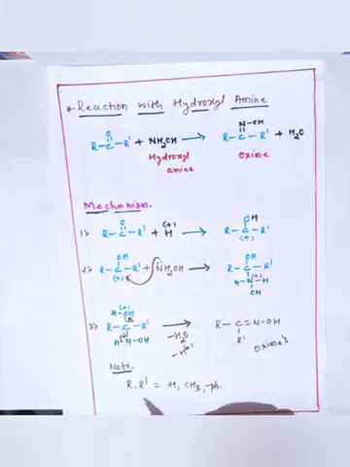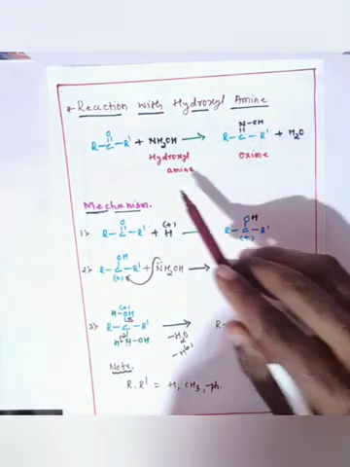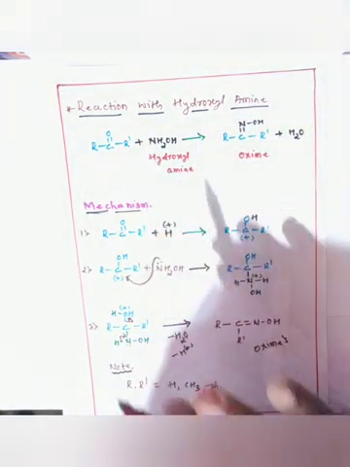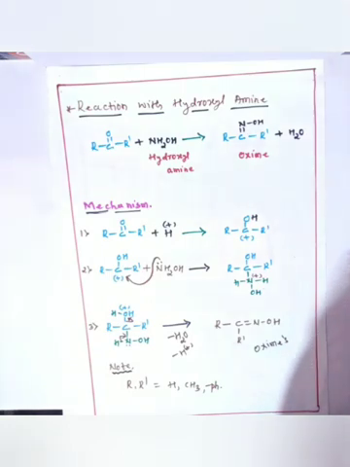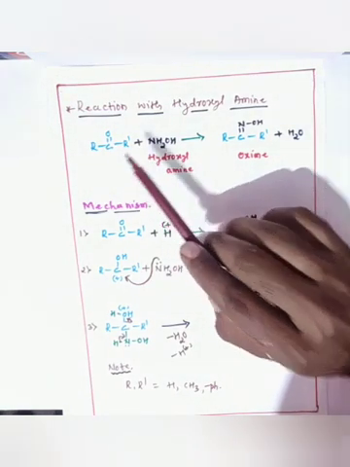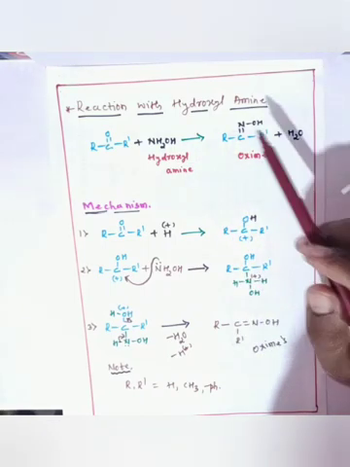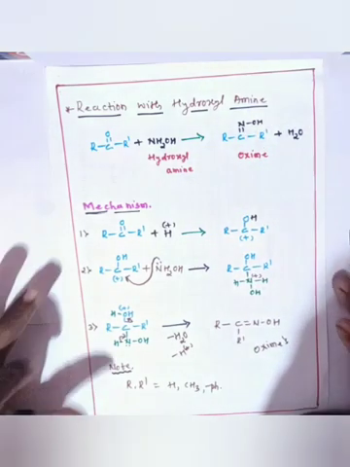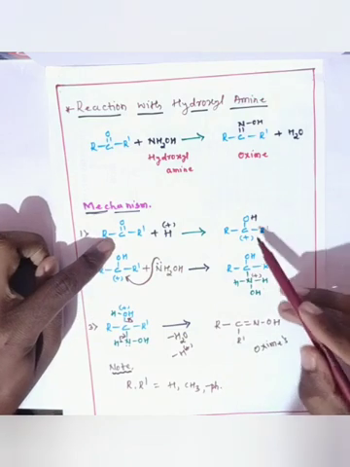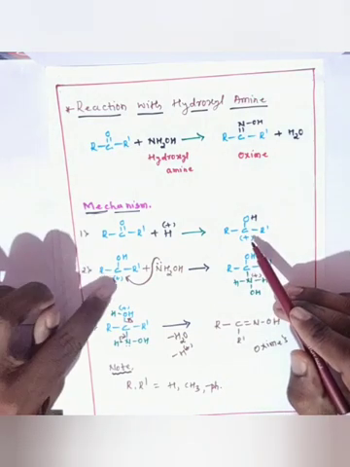Here R and R dash may be hydrogen, CH3, or phenyl. To summarize this reaction of aldehyde or ketone with hydroxylamine, the product is the corresponding oxime. The first step involves the formation of a carbocation.